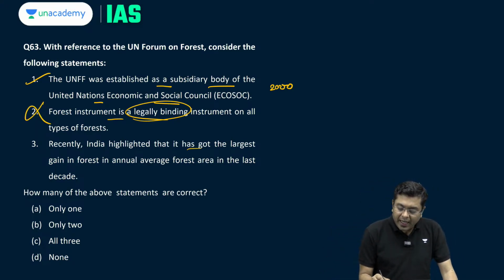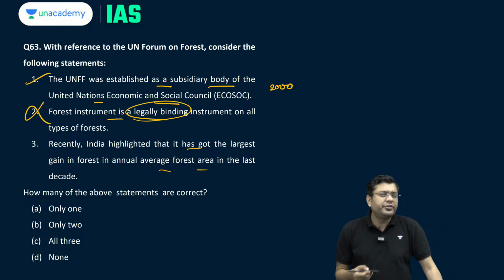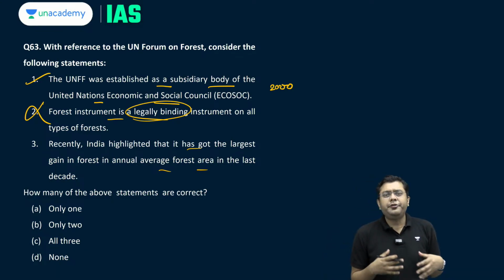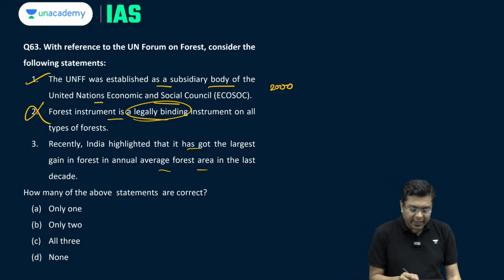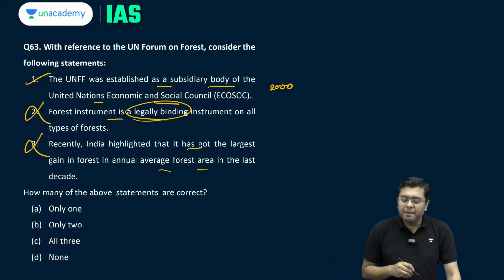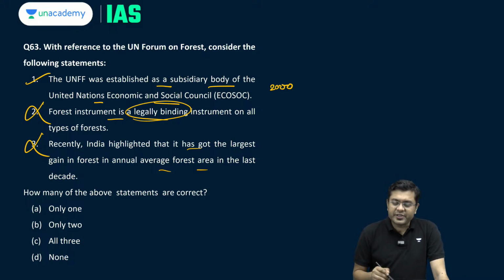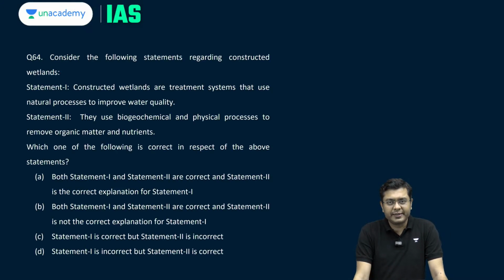Recently, India highlighted that it has got the largest gain in forest in annual average forest area in the last decade. This is incorrect. India basically, if you even consider on a global level, it can be third. It is not the highest gain in forest. So, here this is incorrect. So, how many of the statements are correct here? Basically, A, that is only 1 of the statements is correct.